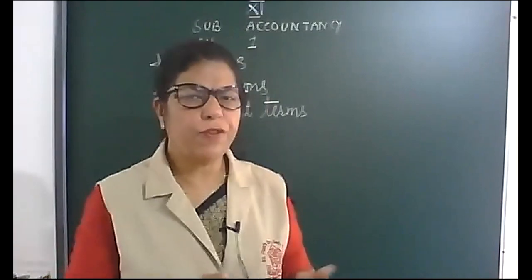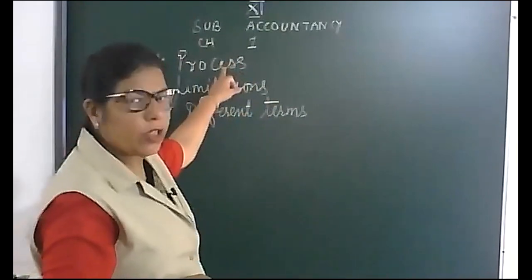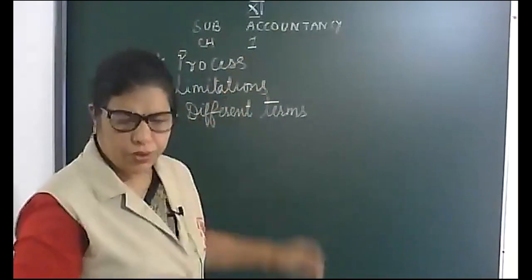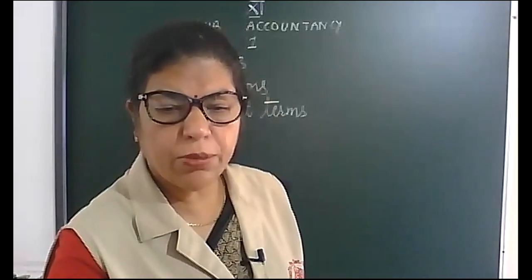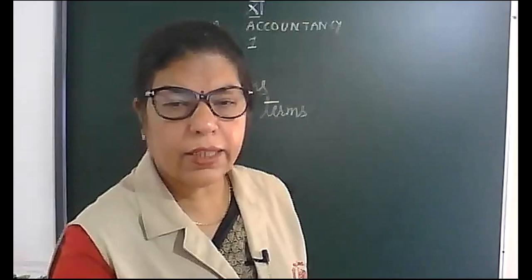So today our first topic is process of accounting. Afterwards we will move on to the next topic.